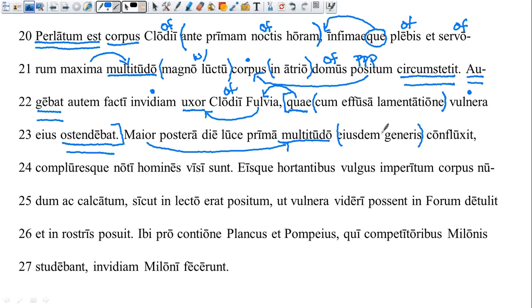What kind of crowd? A bigger crowd of. When your word ends in -dem, it means the same. And then this word is in your book, and it just means kind. So a bigger crowd of the same kind. So the same kind is up there, of common people and slaves. Confluxit. This word is given to you in your text as well. All right, and then we'll put these together. Postero die, ablative of time, and another ablative of time.